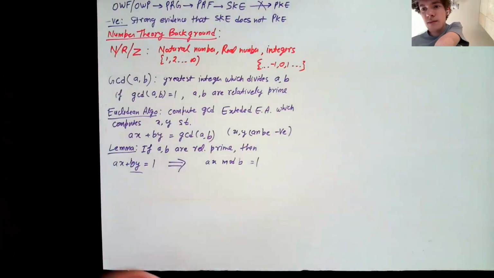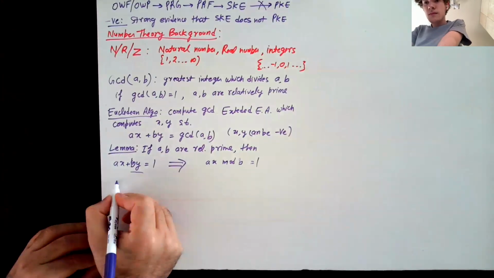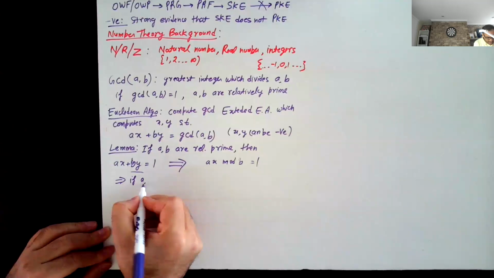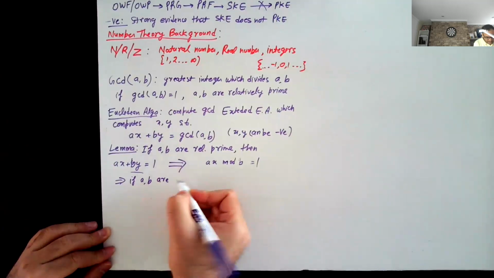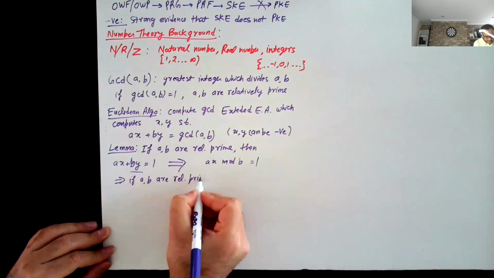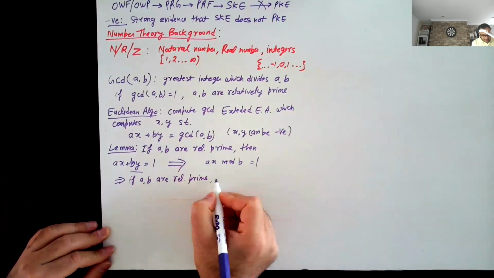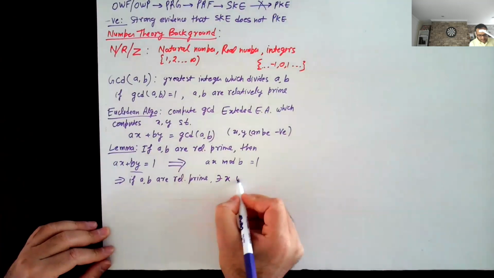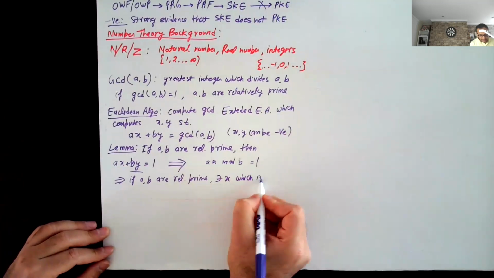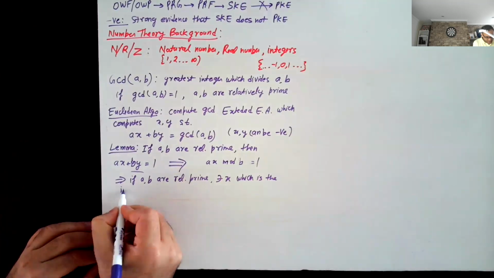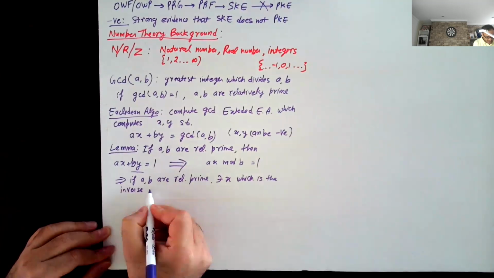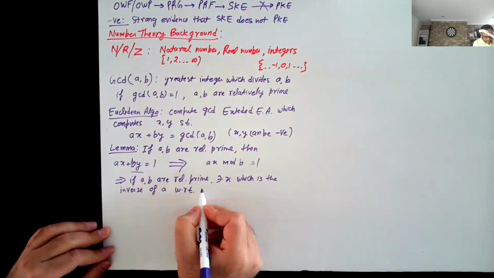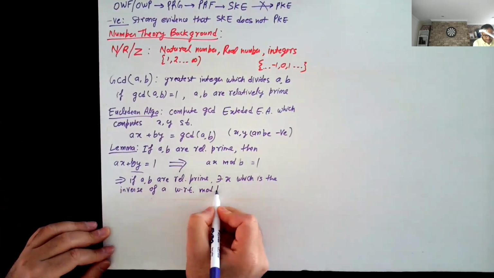Okay, what this means is that if a and b are relatively prime, then there exists x, which is the inverse of a with respect to mod b.